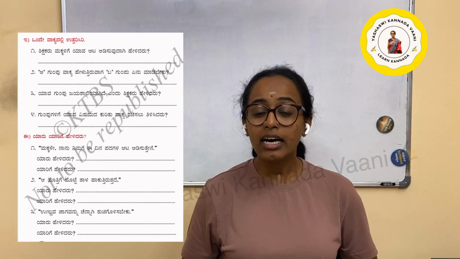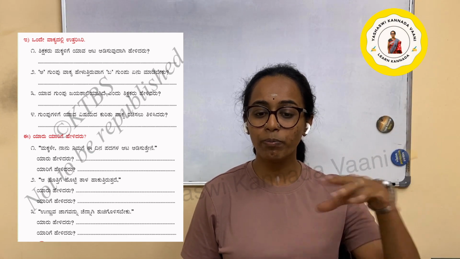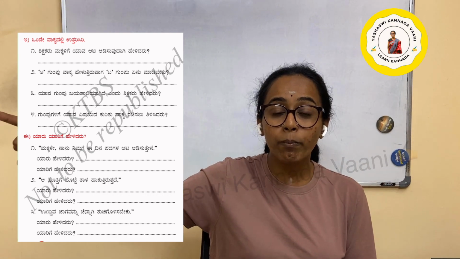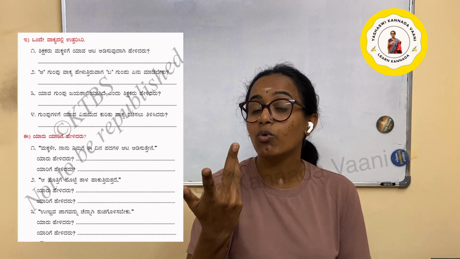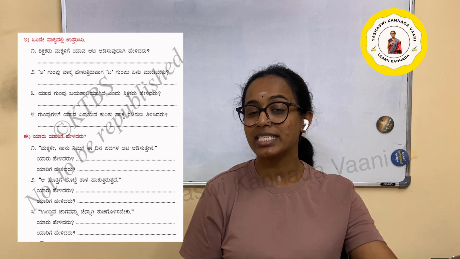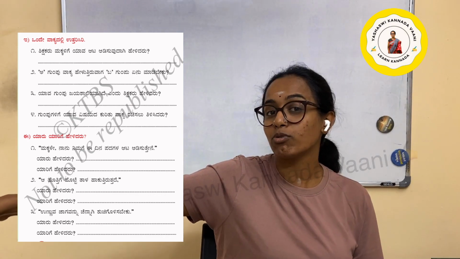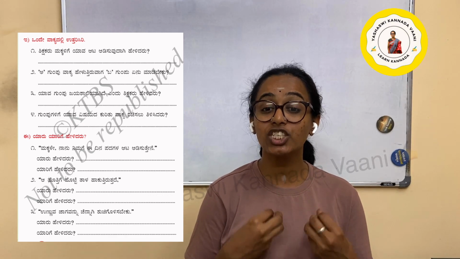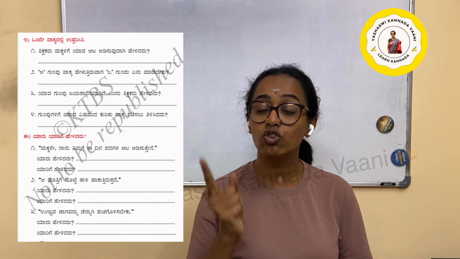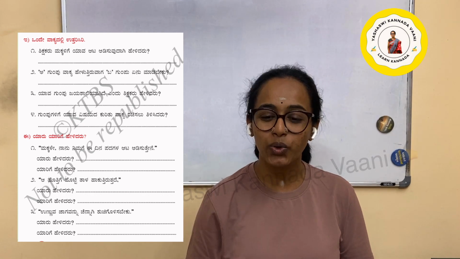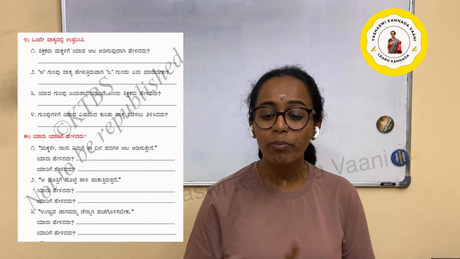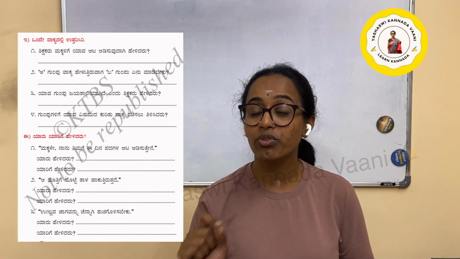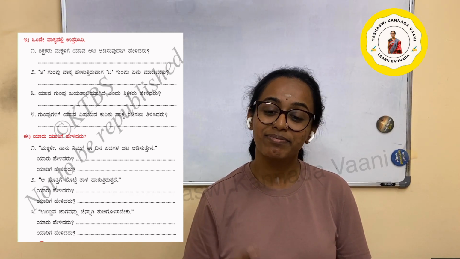ಅ ಗುಂಪು, the A group, ವಾಕ್ಯ ಹೇಳುತ್ತಿರುವಾಗ, when they were saying the sentence, ಬ ಗುಂಪು, the B group, ಏನು ಮಾಡಬೇಕು, what they are supposed to do. When the A group is saying the answer, what is the B group supposed to do? ಯಾವ ಗುಂಪು, which group, ಜಯಶಾಲಿಯಾಗಿದೆ, has won, ಎಂದು ಶಿಕ್ಷಕರು ಹೇಳಿದರು, the teacher told. ಗುಂಪುಗಳಿಗೆ, for the groups, ಯಾವ ವಿಷಯದ ಕುರಿತು, on what topic, ವಾಕ್ಯ ರಚಿಸಲು ಹೇಳಿದರು. They asked to frame the sentence.